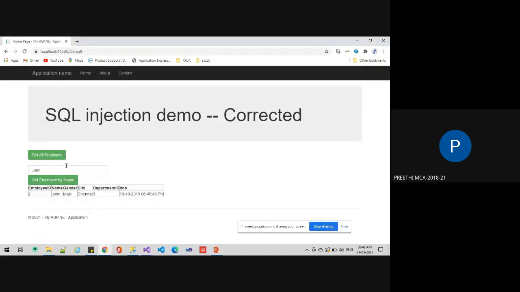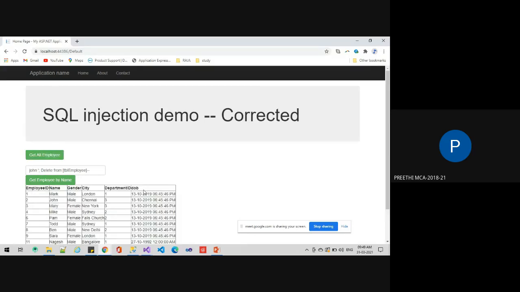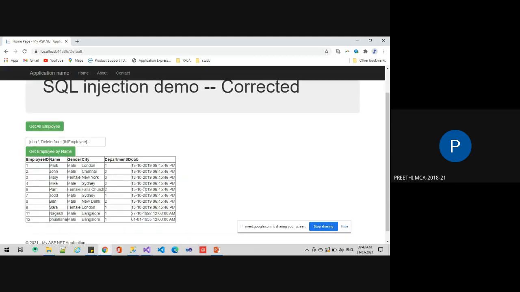I'll get the particular person's details. I'll give the same input as previously. Now the data will be safe and secure if we use a stored procedure or parameterized query. The John data has not been deleted. When we use a stored procedure or parameterized query, the data will be safe and secure.